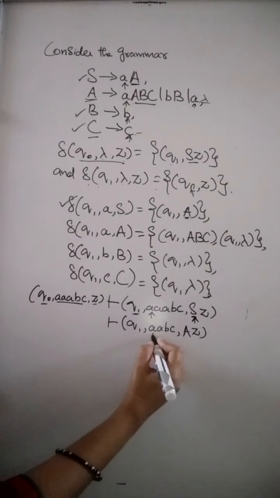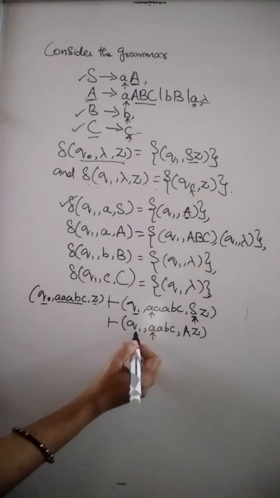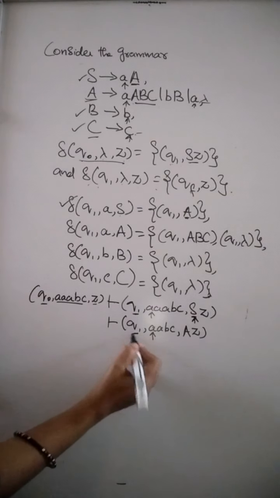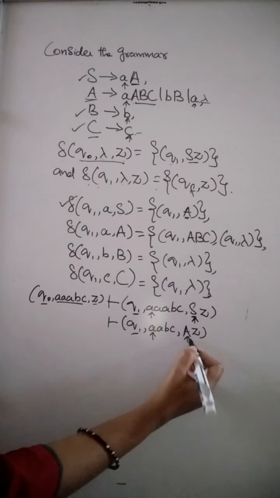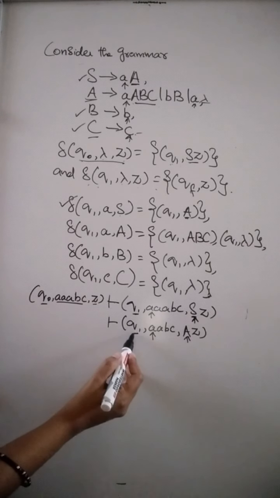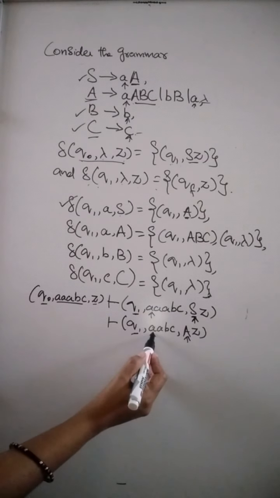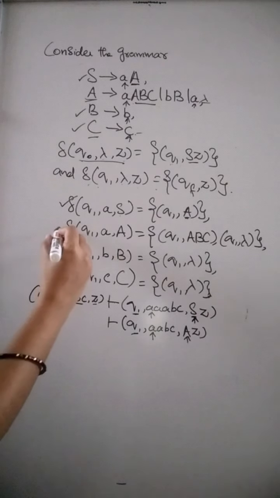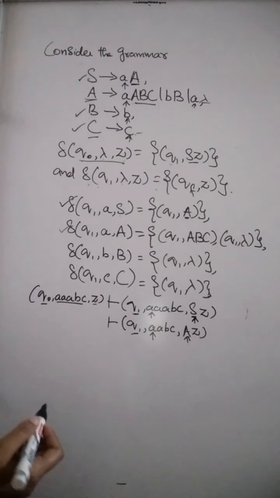Then we are going to process the symbol A here. The machine is in the state Q1 and the top of the stack is uppercase A. So we have to check for the transition del of Q1 comma A comma uppercase A. Here we have this transition.